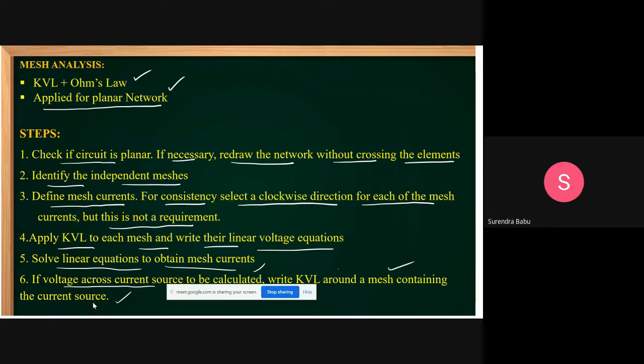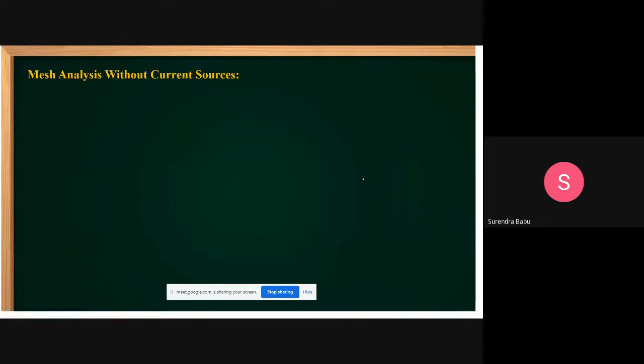But mesh analysis is applied for only which network, friends? It is applied for the planar network. Now see, in different cases, mainly three cases that I want to explain in detail, so you can clearly understand. Later on, I will solve the problems. These examples are only for explanation purposes. Later on, see different models of questions in the exam based on mesh analysis.